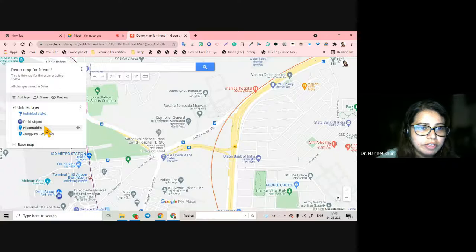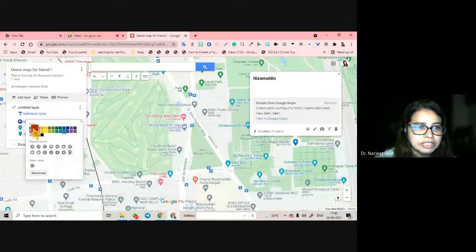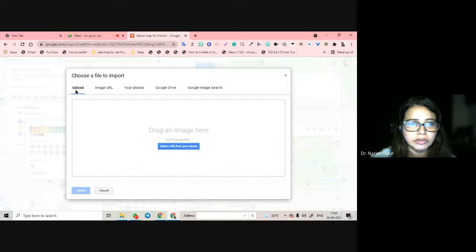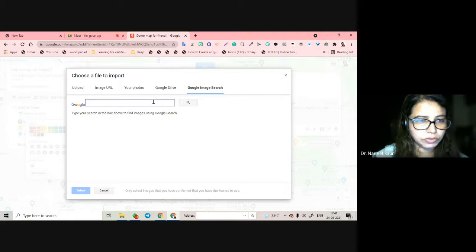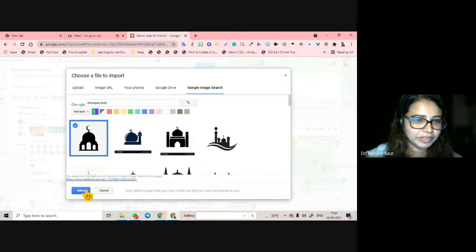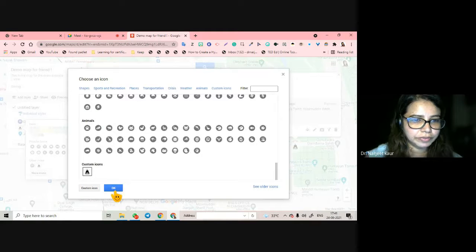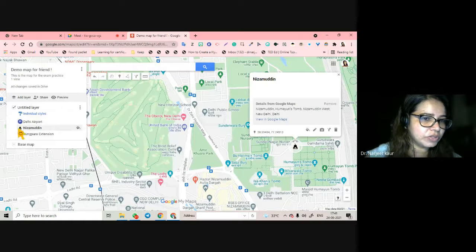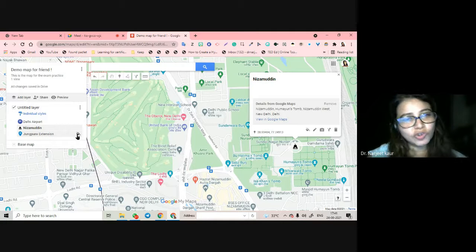And then for Nizamuddin, maybe I want to add a different color, say a yellow color. And in more icons, I can customize my icon also. I can put in a custom icon, something that I can bring from, say a mosque icon, if I can put in Nizamuddin. Maybe this one. Select, and here you are. So this is a mosque. So people who are going to visit or see your map are going to see that Nizamuddin is known for a mosque there, for a dargah there, and Jangpura extension is going to be known by me one day.